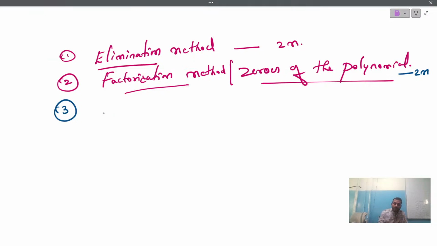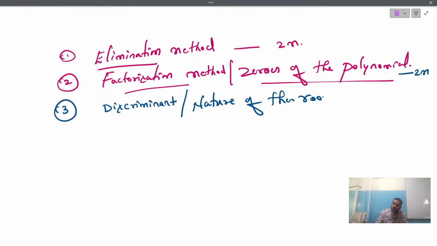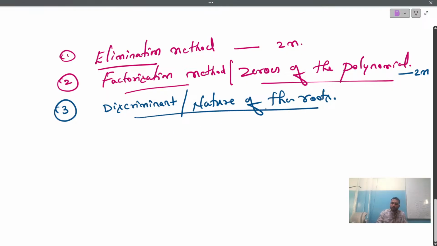And the next topic is, they may ask you to find the discriminant, or write the nature of the roots. My dear students, especially with respect to this, sometimes you will get a direct question like this: find the discriminant of the quadratic equation, or write the nature of the roots of the given quadratic equation.